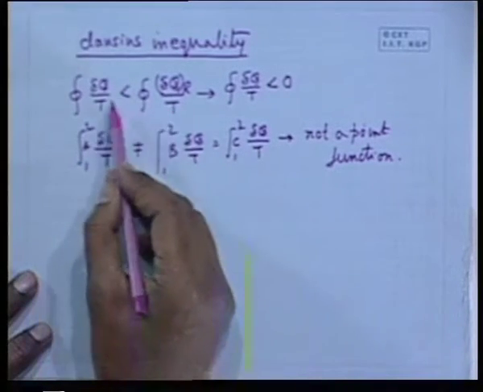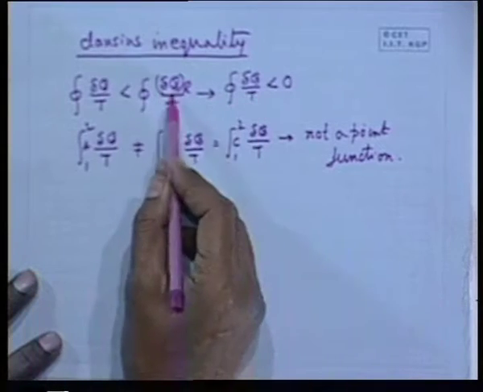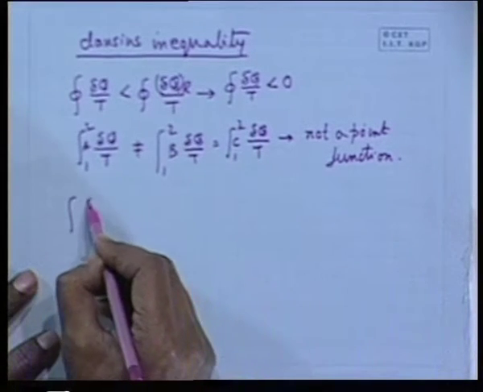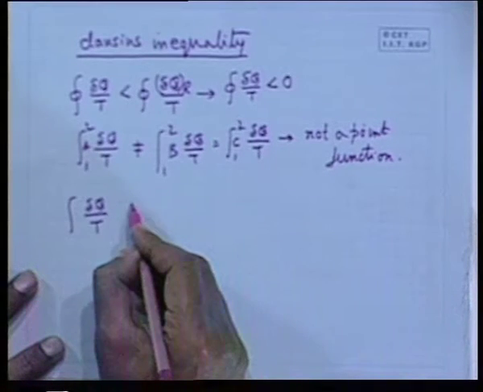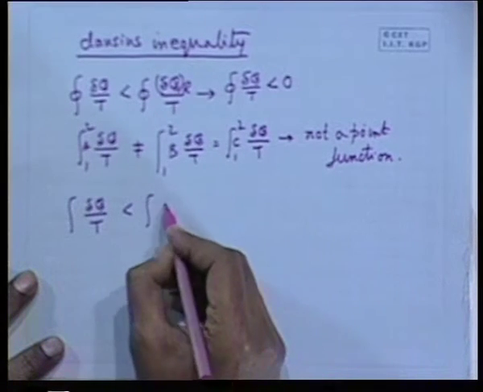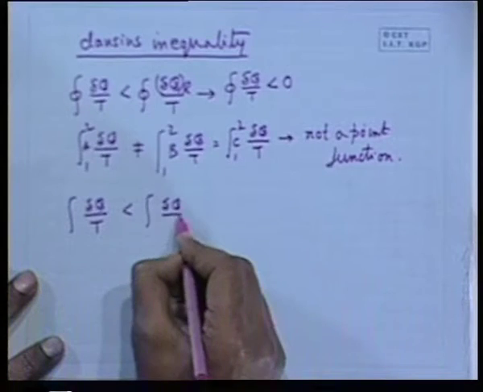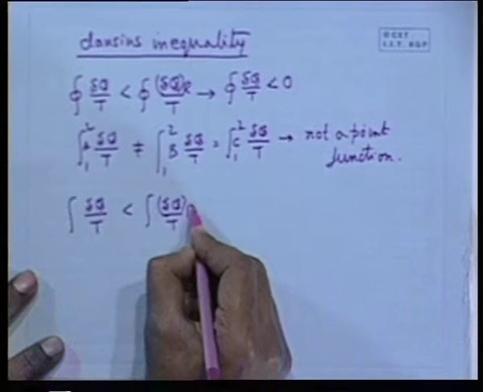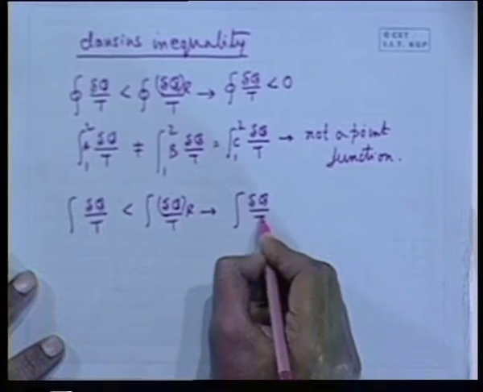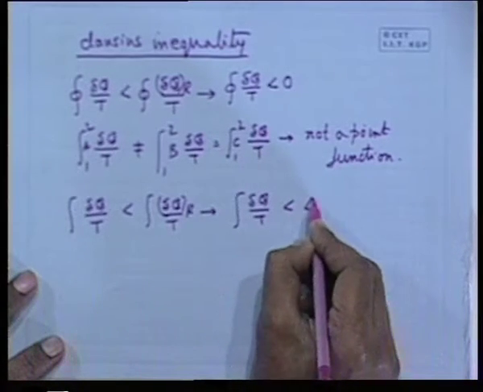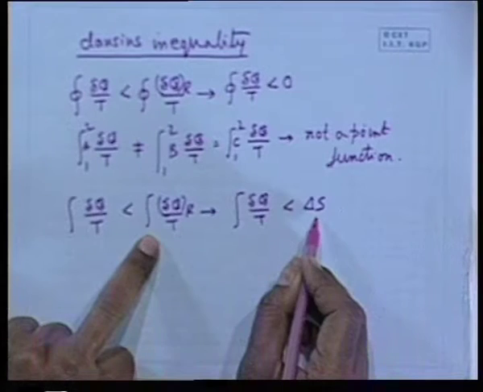Then obviously when this is less than its counterpart, similarly for a process also delta q by T is less than its counterpart delta q by T in a reversible process, which means that this quantity in any process is less than delta s, because this is defined as delta s.